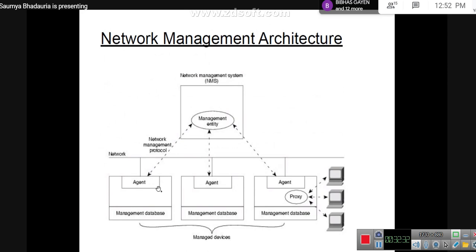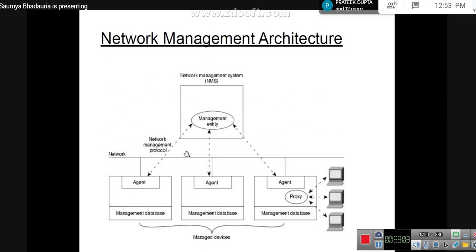These agents, which are in terms of a software module, will have the information about the managed devices where it is present. So this is the managed devices. N1 is present, and an agent is present in this N1. An agent would communicate the information to the management entity about this particular N1. Clear?